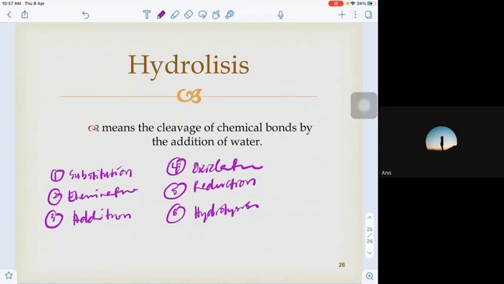Okay, so sometimes the chemical equation is given to you, then you have to identify what type of reaction occurs in that chemical equation. Okay, any questions?